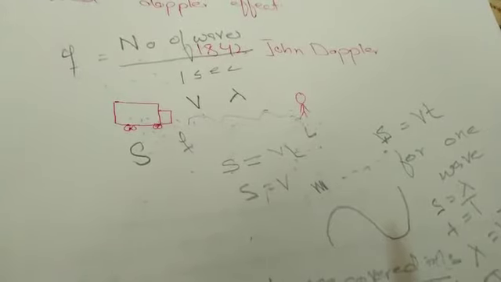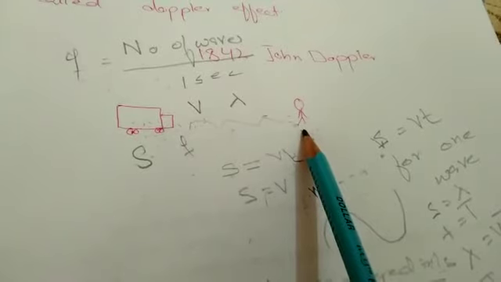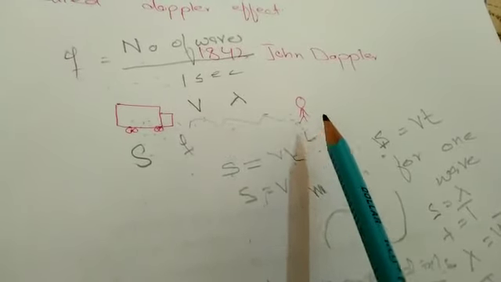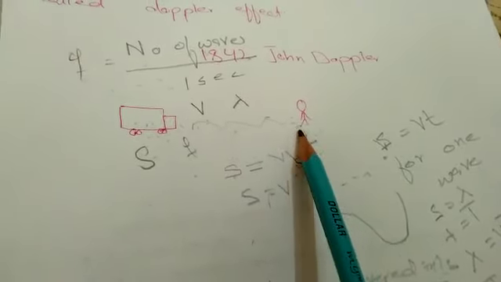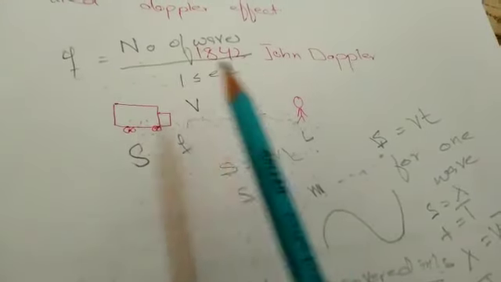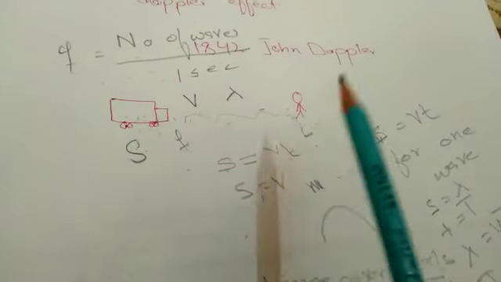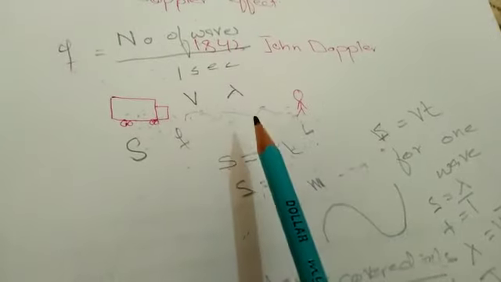First we consider the sounding source in motion and we keep the listener stationary, and then we move the listener towards the stationary source. Then we check the difference of the frequency when both are in motion towards one another or away from one another. We discuss different cases.